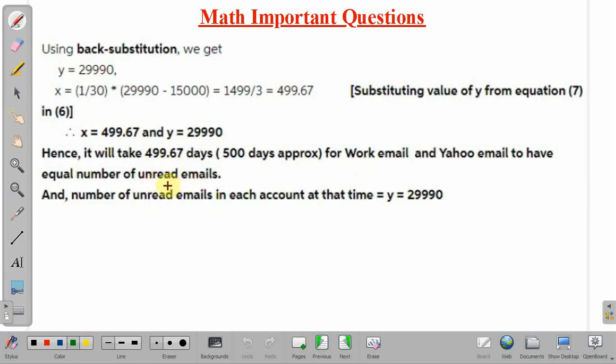And what will be the number of unread emails in each account? It will be equal to y, so it will be equal to 29,990. Okay friends, so in this lecture we have discussed one important problem of mathematics. Okay, thank you.